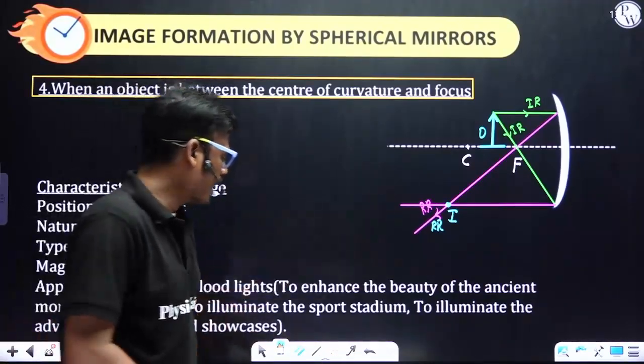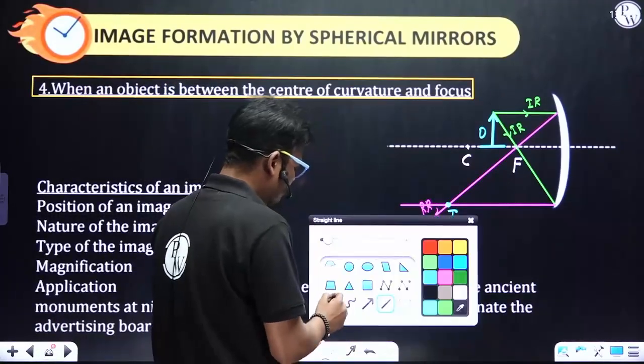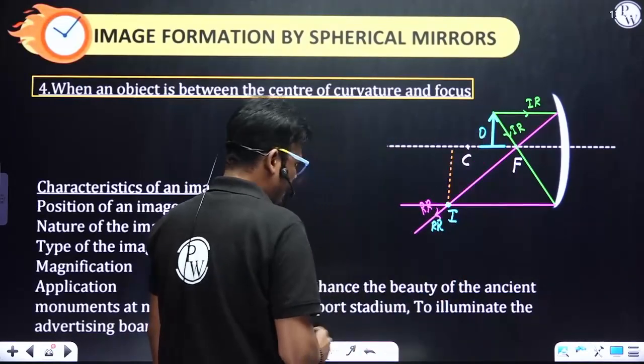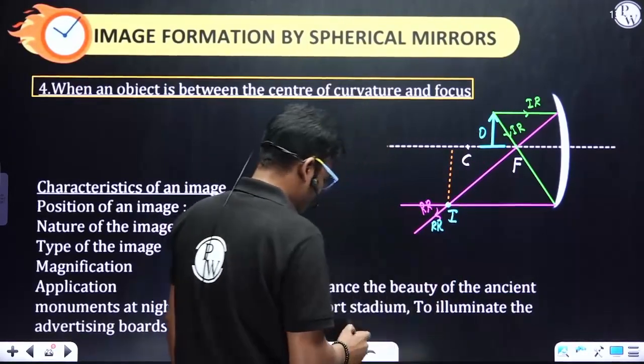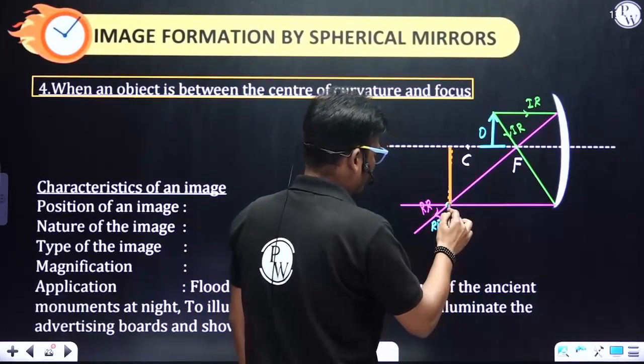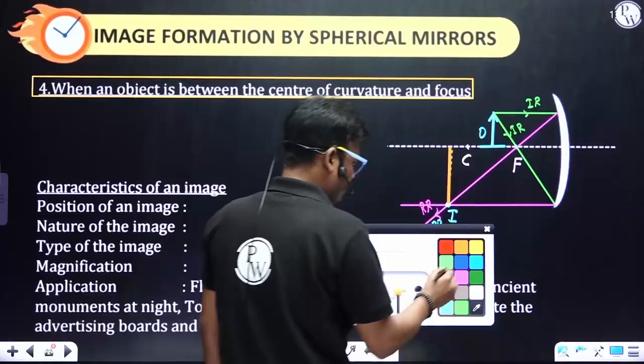After finding the point, what do you need to do? Draw a dotted line perpendicular to the principal axis. And what do you have to do next? Join all the dotted lines.